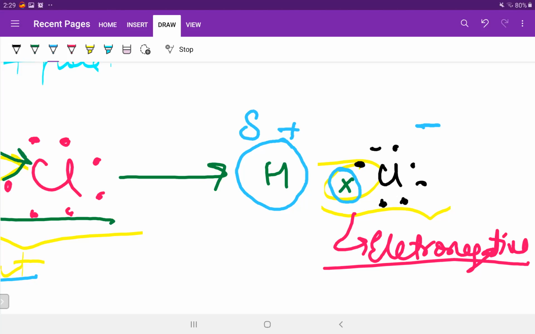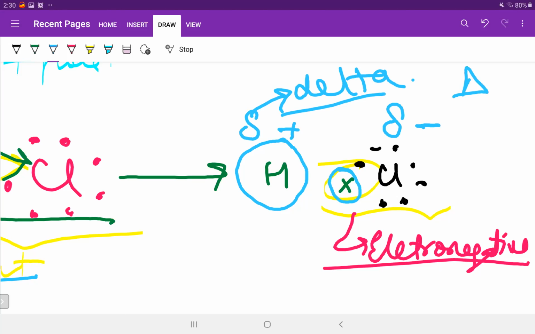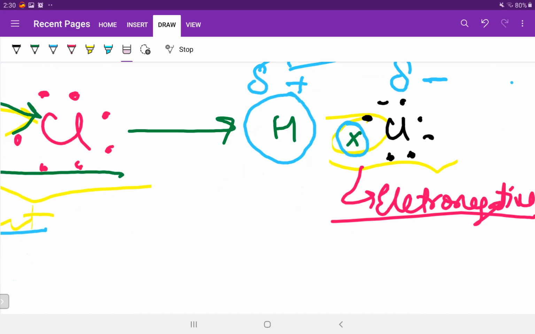We represent it by delta plus and delta minus. This is delta, not this delta, it's another one. In physics also you must have studied this in the angle of deviation, isn't it? So this is all about polar covalent compounds.